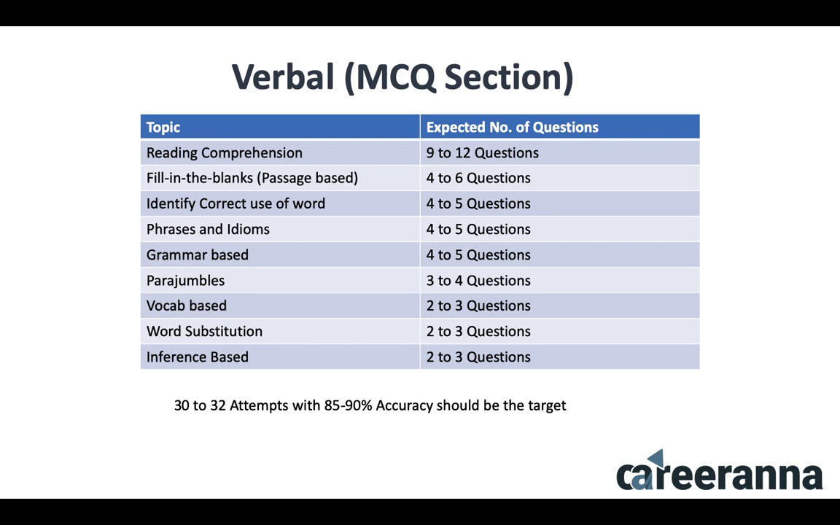Followed by parajumbles, 3 to 4 questions. Vocab-based questions, 2 to 3. Word substitution, 2 to 3. And then inference-based questions, 2 to 3. Overall, the verbal section is pretty easy to moderate in the IPM exam as per the trends. So you can easily attempt around 30 to 32 questions in the section, and if you can attempt those with 85 to 90% accuracy, you should be very, very well placed to maximize your overall score.